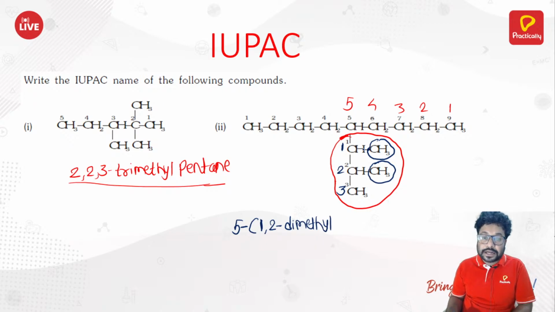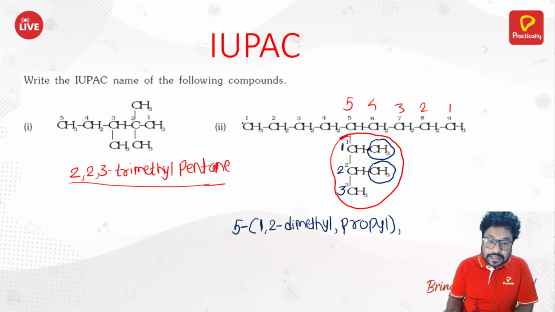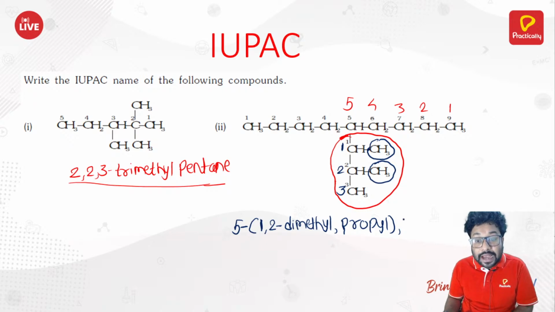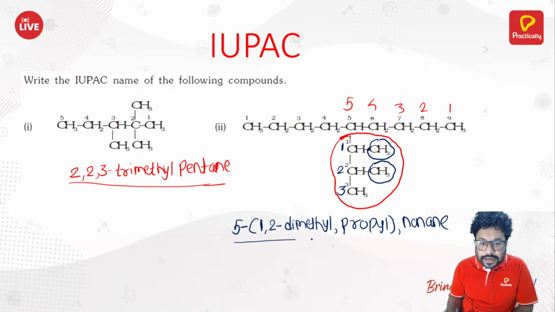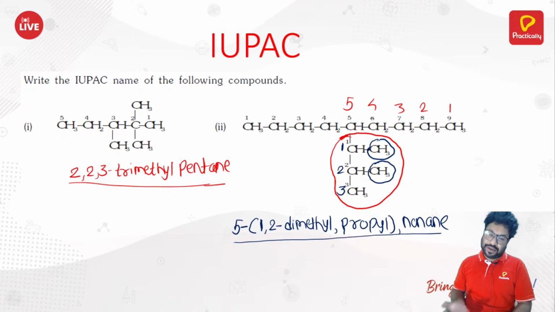And how many carbon atoms are there in its longest chain? 1, 2, 3. 1,2-dimethylpropyl, bracket complete. How many carbon atoms are there in the main longest chain? 9, right? So 5-(1,2-dimethylpropyl)nonane. That is what the name of this compound is all about. That's how you name it.